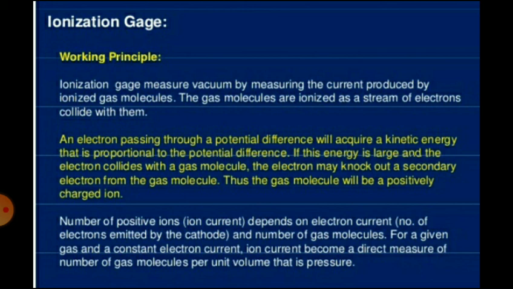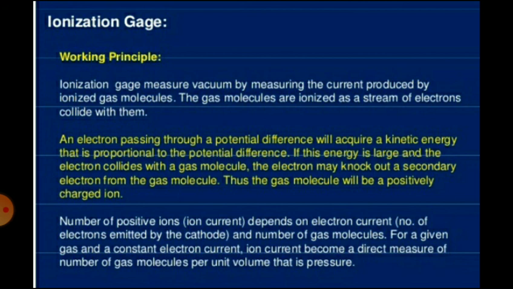An electron passing through a potential difference will acquire a kinetic energy that is proportional to the potential difference. Now, if this energy is large and the electron collides with the gas molecule, the electron may knock out a secondary electron from the gas molecule. Thus, the gas molecule becomes a positively charged ion.